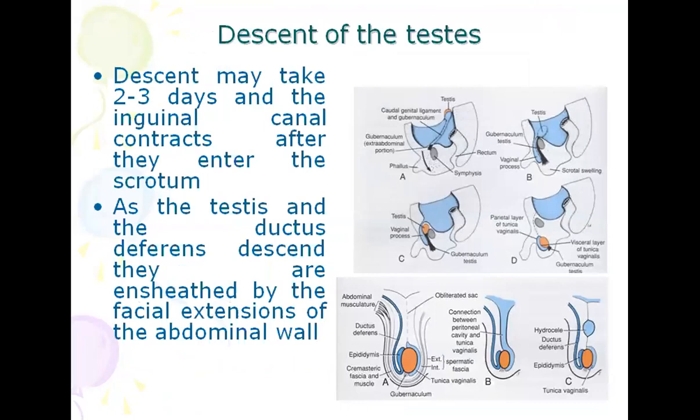Descent may take 2 to 3 days, and the inguinal canal contracts after they enter the scrotum. As the testis and the ductus deferens descend, they are invested by fascial extensions of the abdominal wall. During the 3rd month, the testis descends into the iliac fossa. During the 7th month, it reaches the level of the deep inguinal ring. And at the end of the 8th month, it reaches into the scrotum.